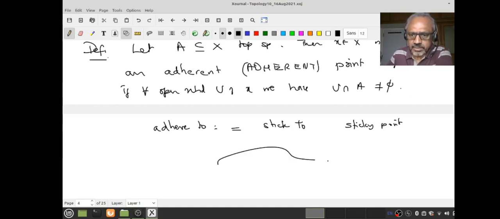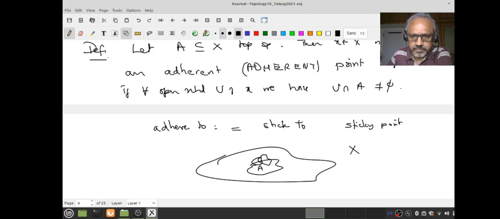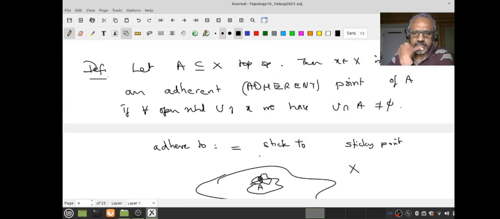So let us look at that. I have X and I have A, and x is an adherent point, meaning what? Whatever neighborhood I take, that always intersects A. This may be the point, right?